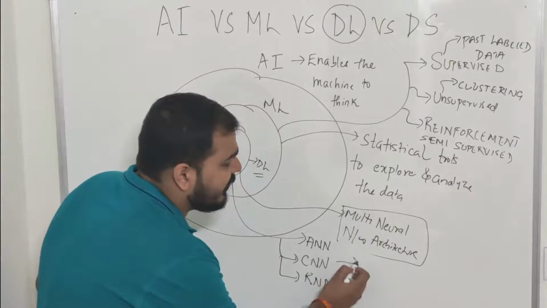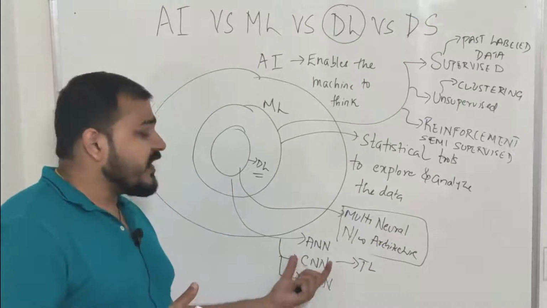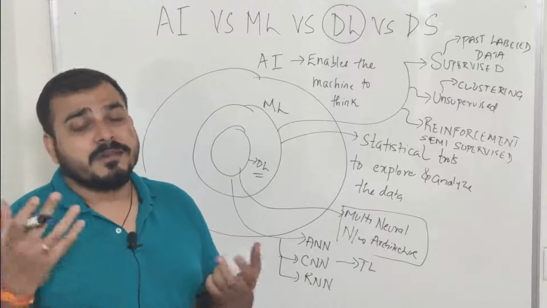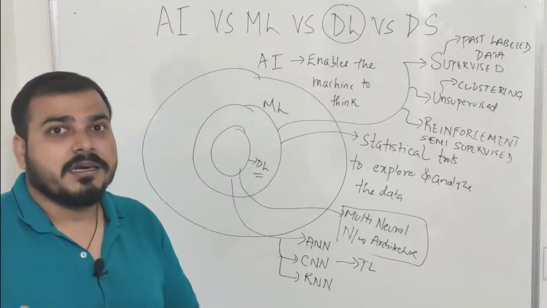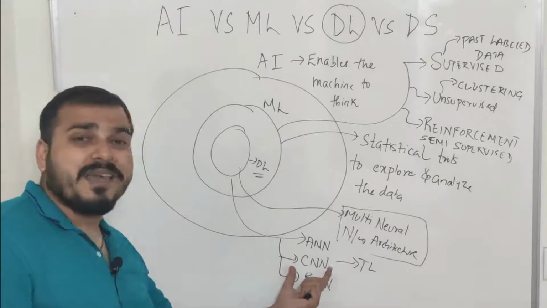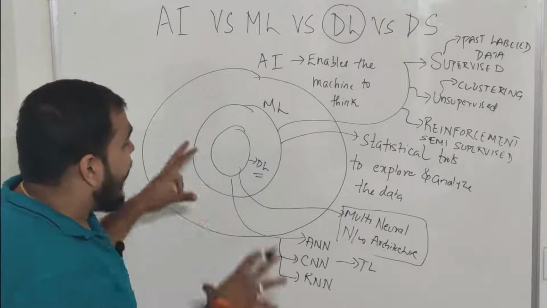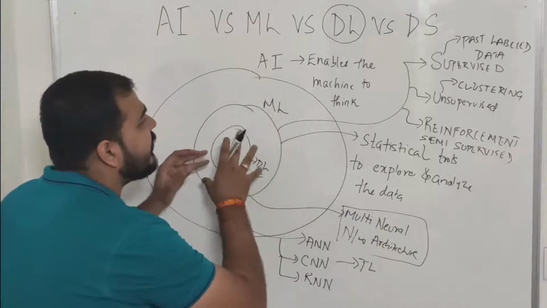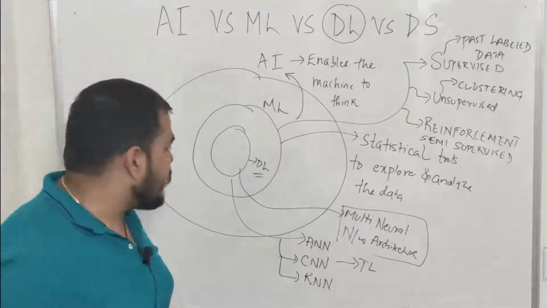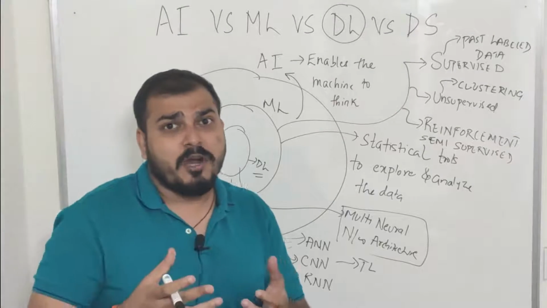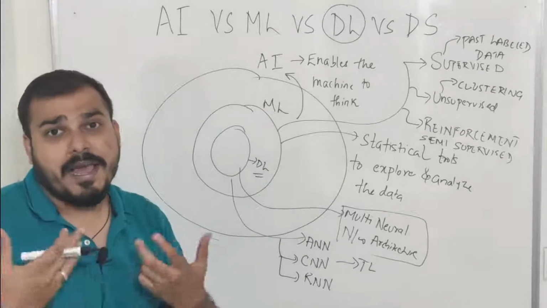Apart from this, there are also techniques like transfer learning. There are some advanced neural networks, extensions of CNN, advanced CNNs. Suppose I take an example of Mask R-CNN. These are some advanced neural network architectures where the base is a CNN architecture. You should try to understand this. First of all, I am using these concepts of machine learning and deep learning, and the main goal is to derive an AI application. By using these techniques, I want to create a self-driving car. So a self-driving car may be an AI application.